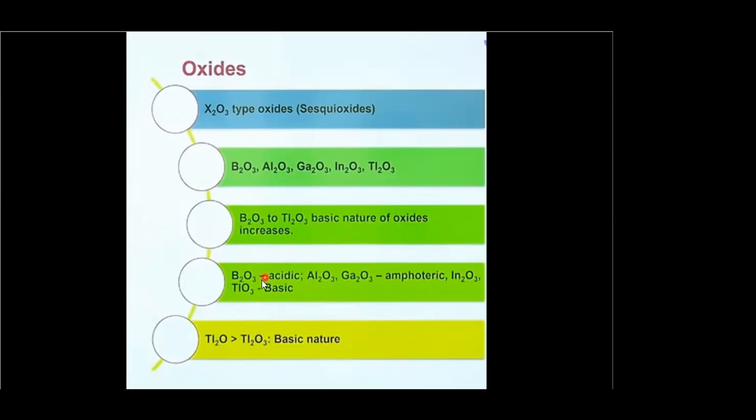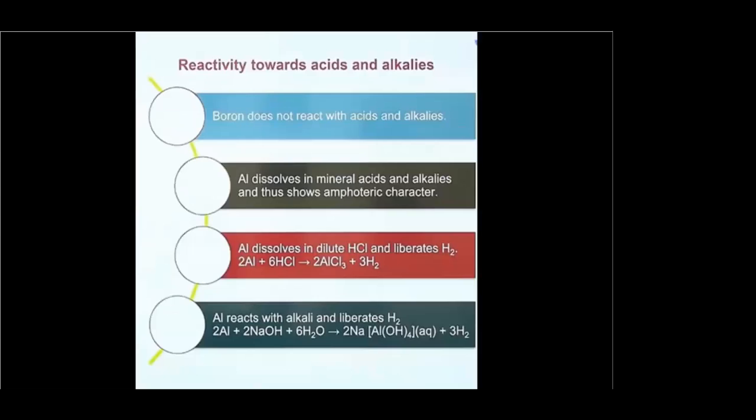Acidic nature means these oxides, when dissolved in water, form acid. Amphoteric means they react with both acids and bases. And the basic oxides are basic in nature, meaning they react with acid. Any doubt in understanding the oxides? Okay, reactivity towards acid and alkalis.